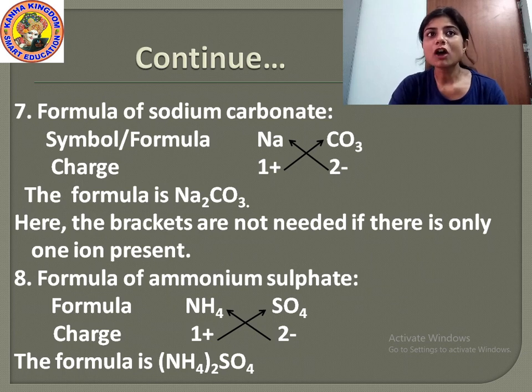Now students, formula of sodium carbonate. How will you write the formula of sodium carbonate? First, you will write the symbol of sodium and carbonate. The symbol of sodium is Na and the symbol of carbonate is CO3. Then the charge of sodium is 1 plus and the charge of carbonate is 2 negative. That means sodium is forming cation and carbonate is forming anion. Then the formula will be Na2CO3.